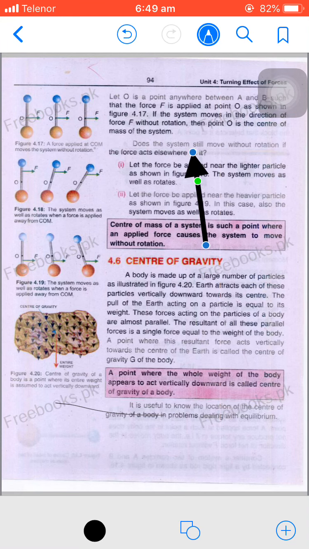You can learn all these details yourself, but you only have to define it. Center of gravity: a point where the whole weight of the body appears to act vertically downward is called the center of gravity of the body. Mostly the center of gravity lies on the center of mass. I hope you understand this.